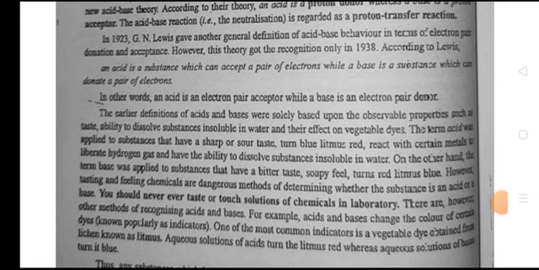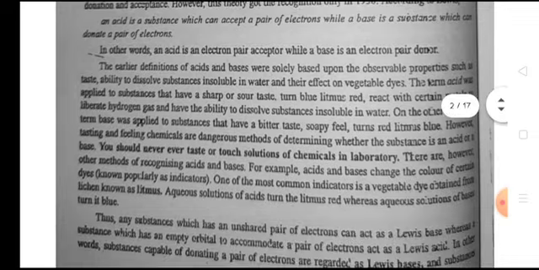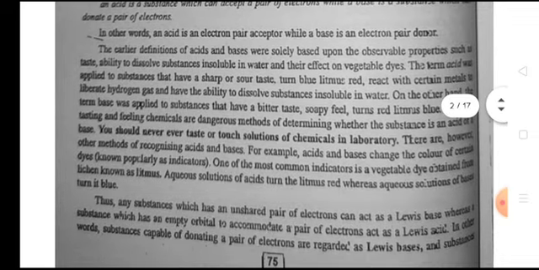In 1923, G.N. Lewis gave another general definition of acid-base behavior in terms of electron pair donation and acceptance. However, this theory got recognition only in 1938. According to Lewis, an acid is a substance which can accept a pair of electrons, while a base is a substance which can donate a pair of electrons. In other words, an acid is an electron pair acceptor, while a base is an electron pair donor.